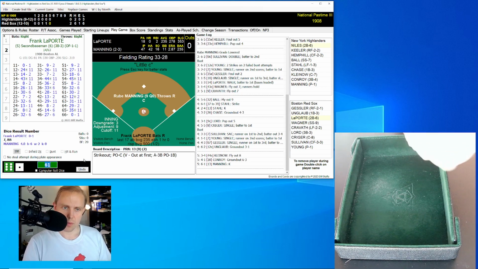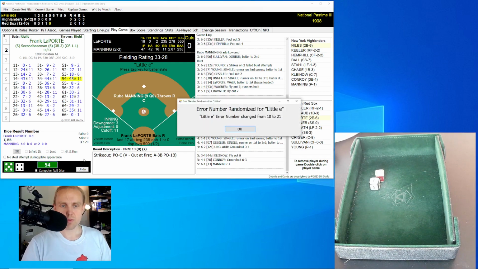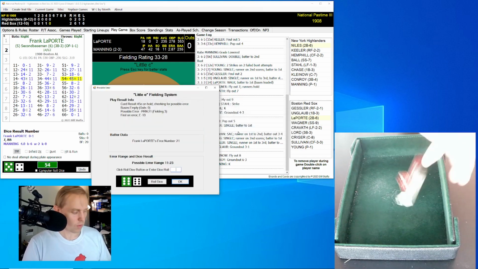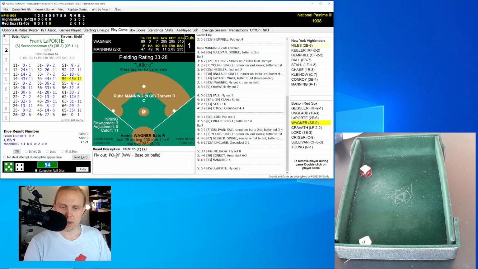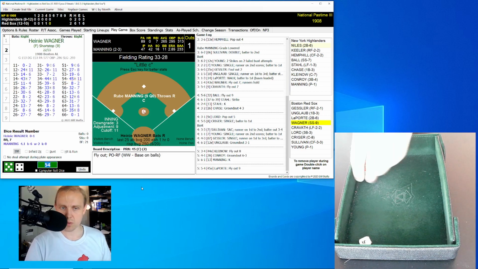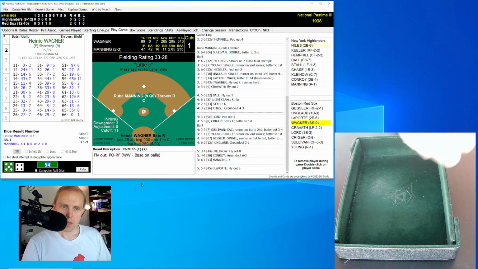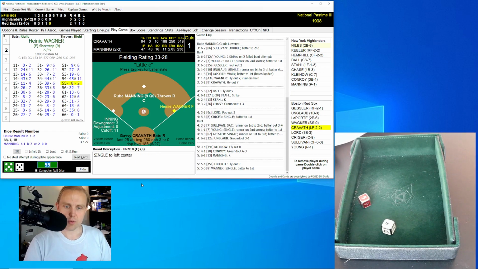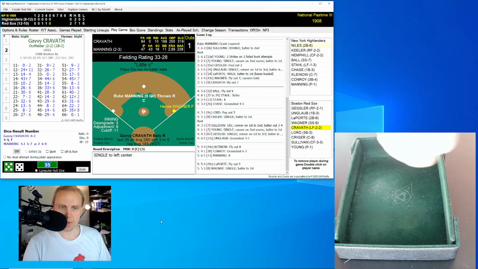Frank Laporte up there for the Red Sox. He will roll a 54 for a 45, and here's that little E roll. It's a 55, so it's out of the range. Fly ball to right field, and Wee Willie Keeler has that, 1 away. Heine Wagner now the next batter for the Red Sox. Wagner is 0 for 1 today with a walk. And he rolls a 55 for an 8. That'll be a single to left center field, and that's hit number 7 for the Red Sox, and that'll bring up Gavy Kravis.